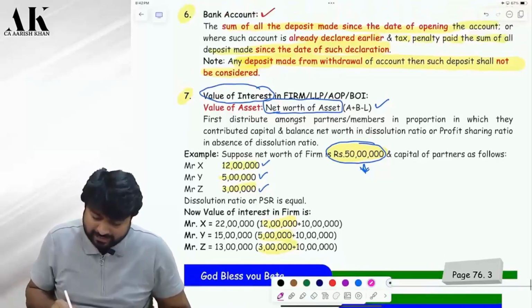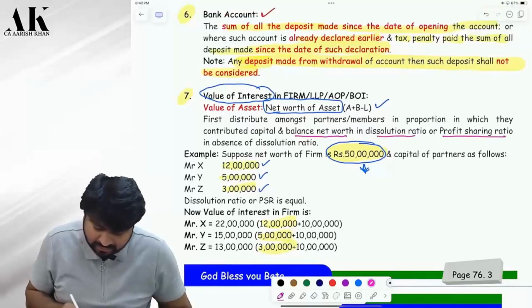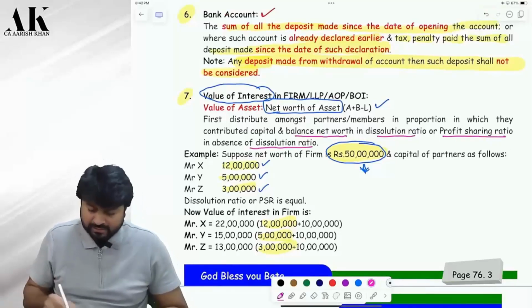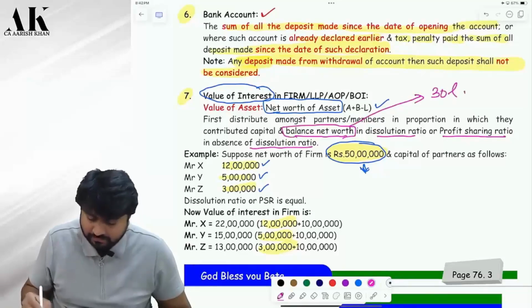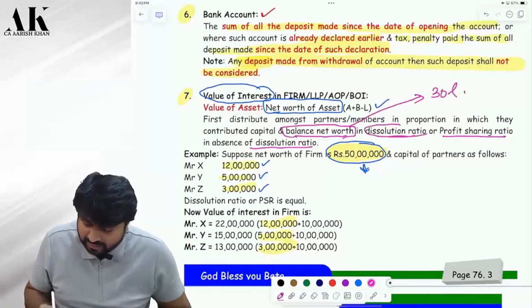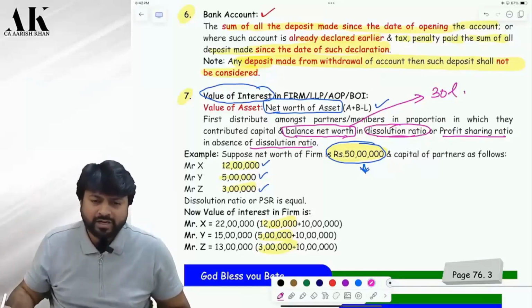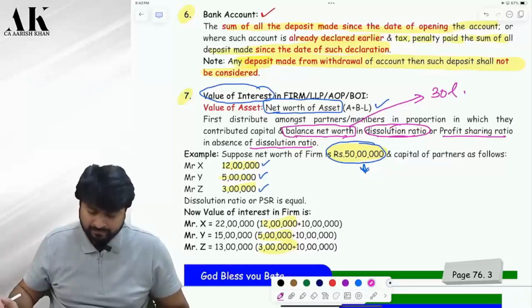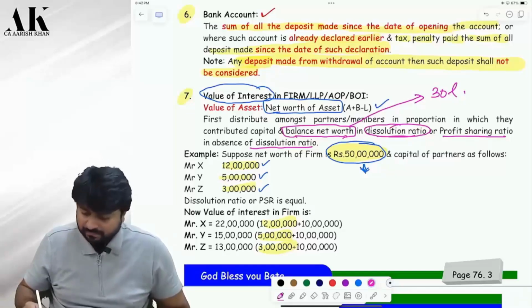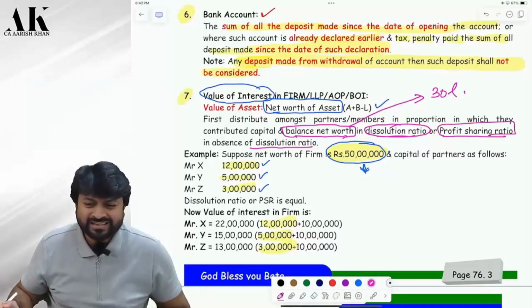Now the remaining balance, see here, balance net worth is to be allocated in the dissolution ratio, or profit sharing ratio in the absence of dissolution ratio. Dissolution ratio is generally written in the partnership deed. Or if dissolution ratio is not given, then PSR. PSR is not necessarily equal.